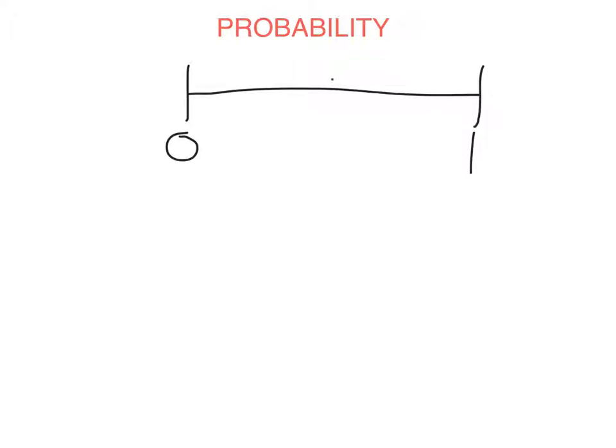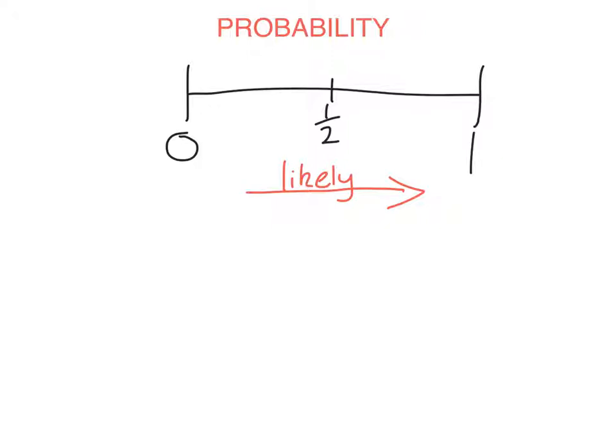Of course, halfway between them is the number half, or 0.5. Probability is the mathematics in which we assign to an event a number between 0 and 1 to indicate how likely it is. We give an event a number that tells us whether it's likely or unlikely to occur. As we go on, events become more and more likely. The higher the number we give to the event, the more likely it is to occur. But we always, in probability, have to give a number between 0 and 1.